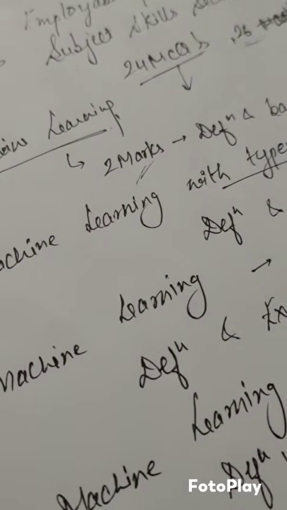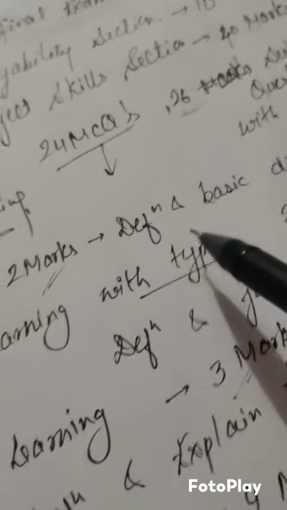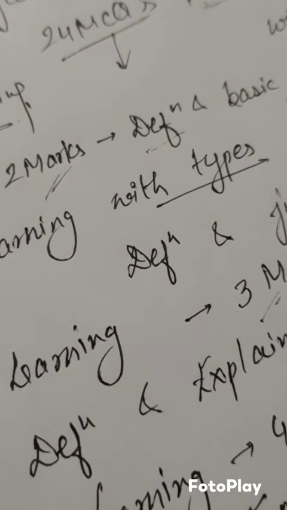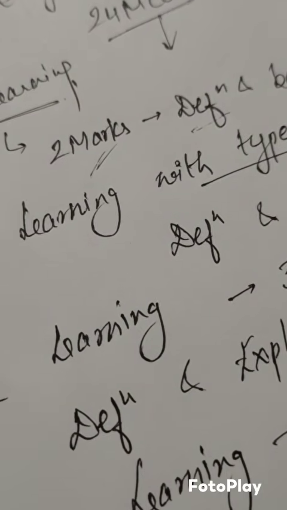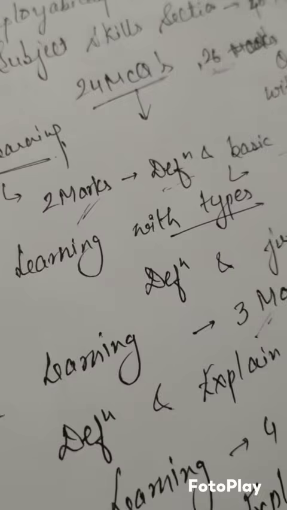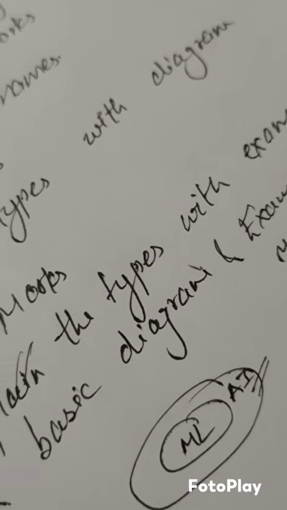First of all, when machine learning comes in 2 marks, you have to attempt the basic definition and its diagram. Just attempt accordingly, don't over-attempt, because that is a wastage of time. Just attempt the basic definition and basic diagram. In this section you can give the example of AI, and machine learning is a subset of AI.